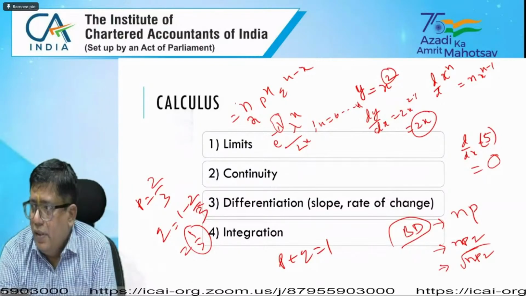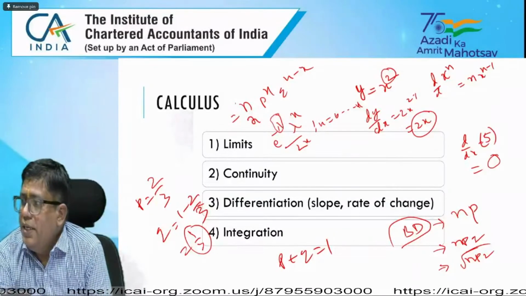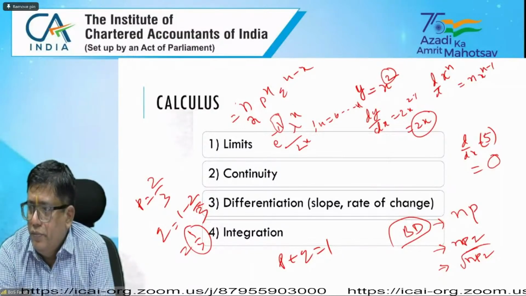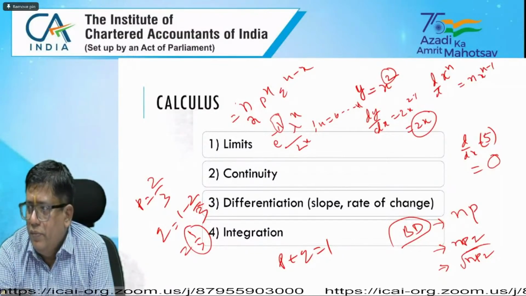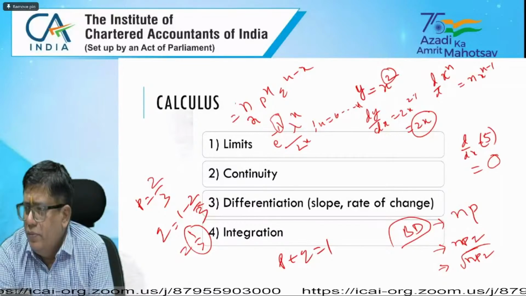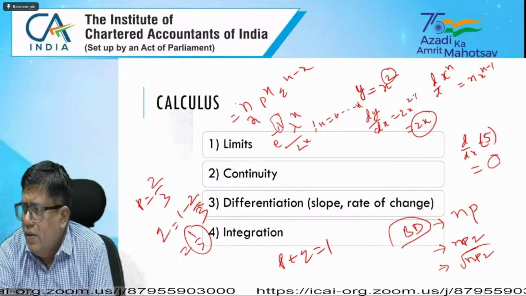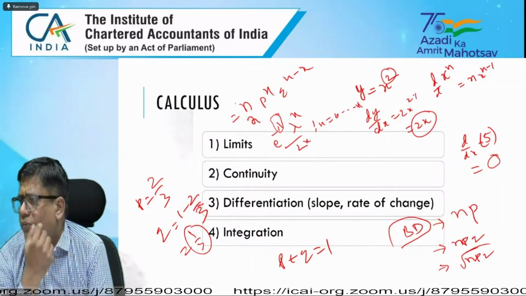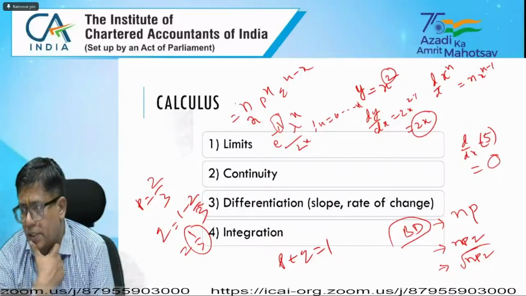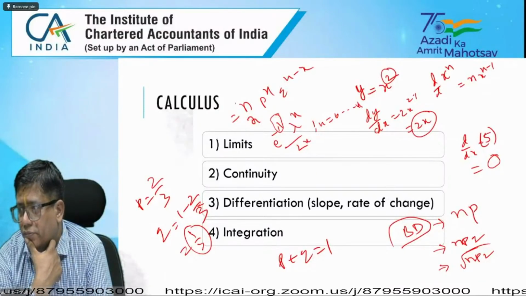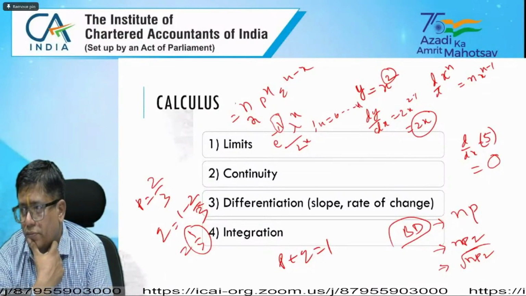Yes sir. Next, Rishikesh, please tell me. Yes, sir, I'm asking how can we know where we have to use permutation and where we have to use combination?